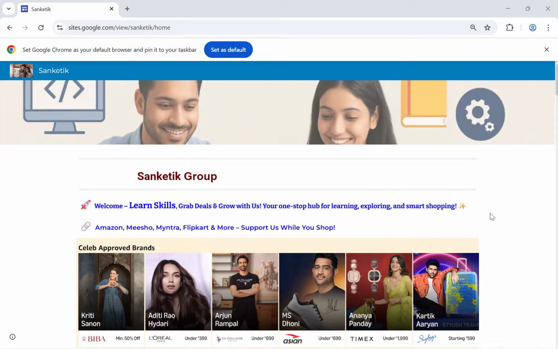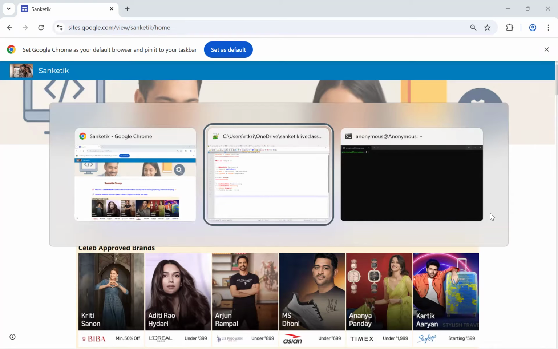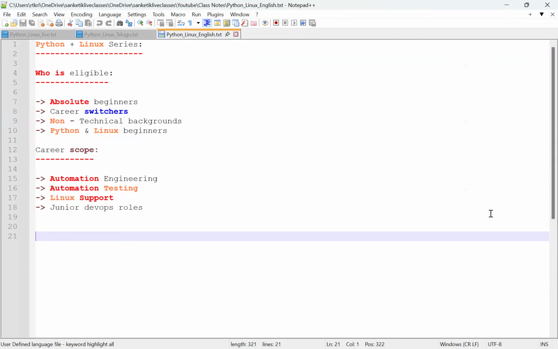Today in this session, we are going to learn about writing the first Python program in Linux environment. In class 1, we understood the importance of Python plus Linux for automation. In this class, we will write our first Python program and run it on Linux step by step. No prior knowledge of Python, Linux, or software is required for this tutorial or series.